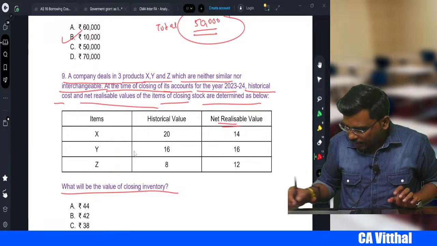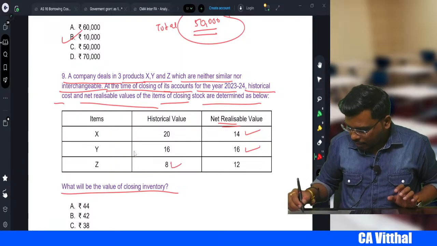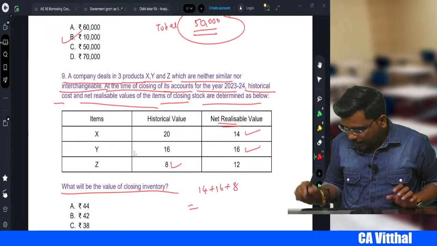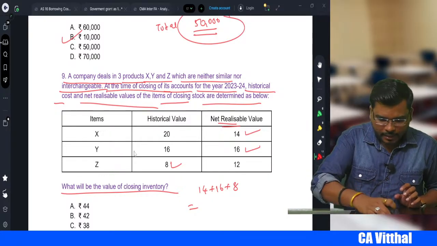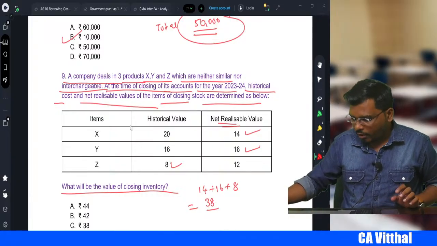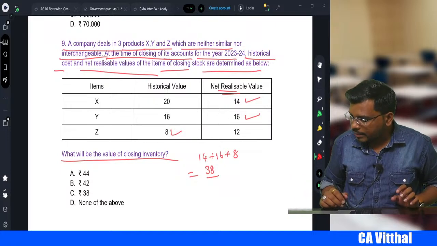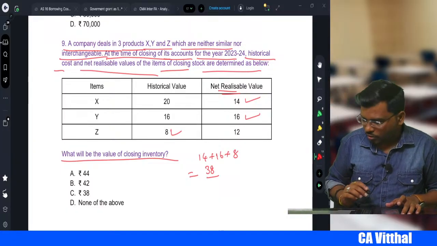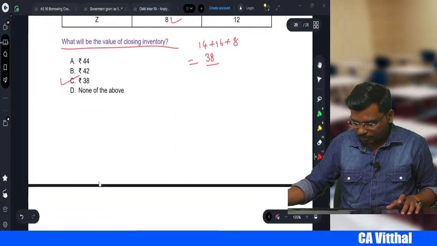So now in this, whichever is lower, in this Y 16 and Z 8, you add all this, that means 14 plus 16 plus 8 is equal to, so 14,000 plus 16,000 plus 8,000 is equal to 38. 38, not 1000 and all, is 38, right? So how much is the answer, sir? Option C, right? 14 plus 16 plus 8, 38. Yes, very good, very good. Yes, yes, online students, good.